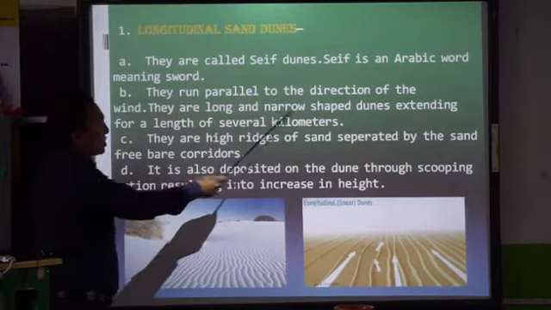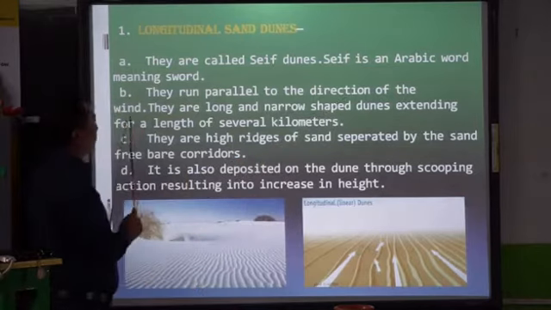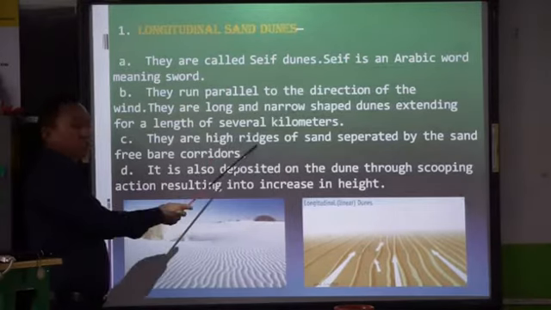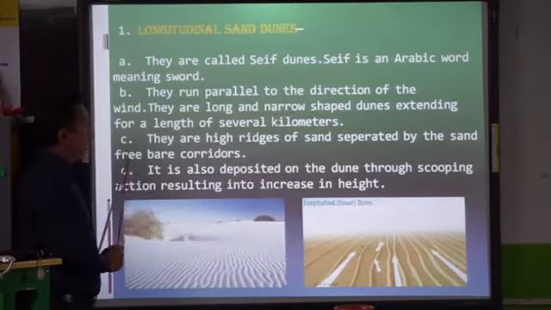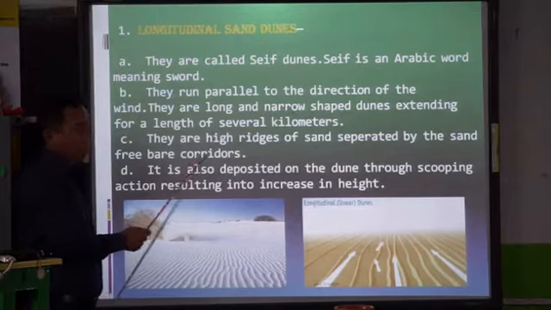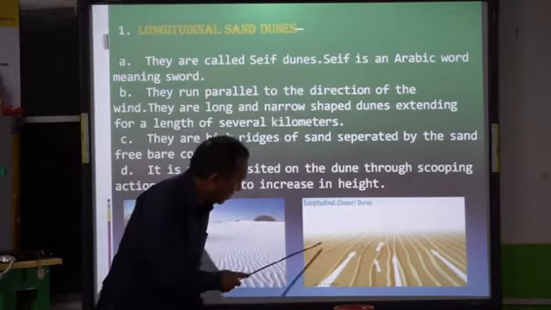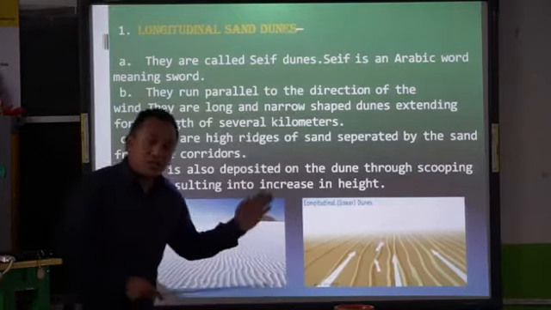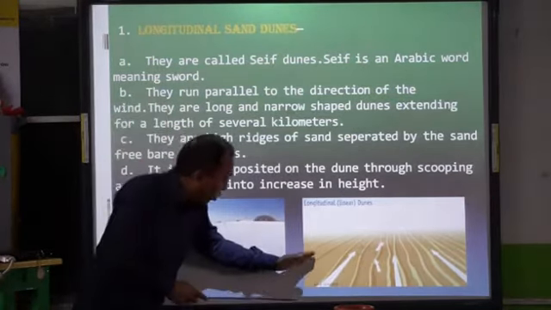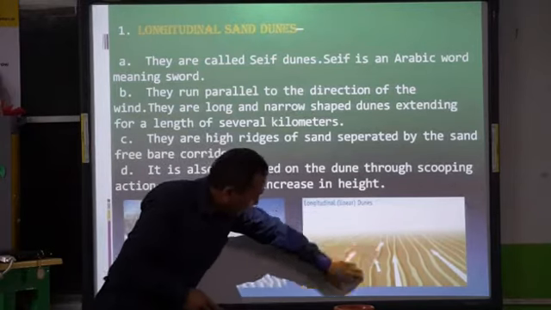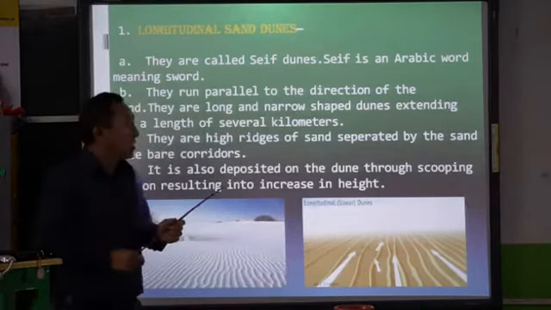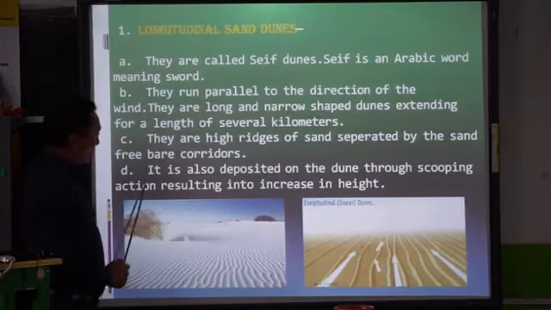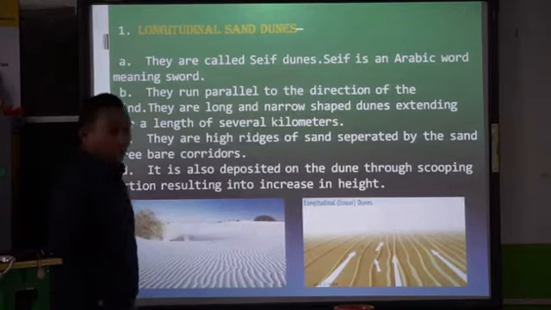They are long and narrow-shaped dunes extending for a length of several kilometers. They are high ridges of sand separated by sand-free bare corridors. See, they are high ridges of sand, and all these ridges are separated by corridors, hollow areas. They are called longitudinal sand dunes. Sand is also deposited on the dune through scooping action, resulting in increase in height.